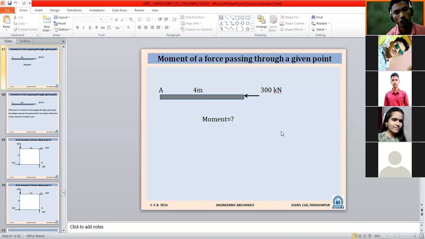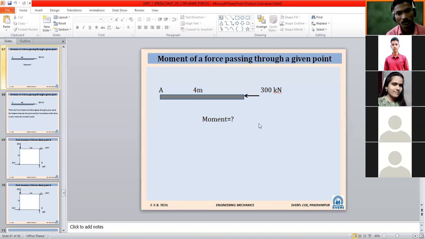Moment of a force passing through a given point. You can see the direction of the force. Look at this diagram carefully and tell me what will be the value of the moment in this given figure. Distance is 4 meter. Zero, sir. Zero. Zero. Any more answers? Yes, sir.